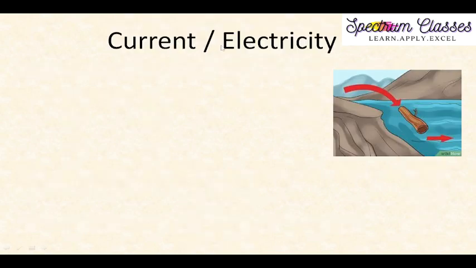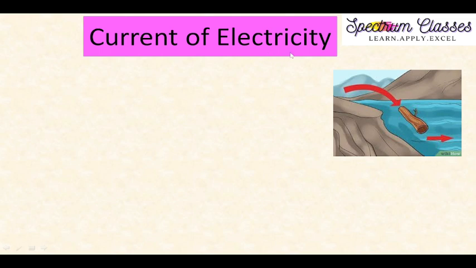Now we are coming to the next definition, what is called current. In the previous slide we discussed charge. Here we are coming to current, or electricity. Are they the same or different? You can understand this with a simple analogy. Suppose we have a river, and in this river a log of wood is moving in the direction of the current of water. So this is the current of water. Similarly, this is the current of electricity. This is very important and interesting.